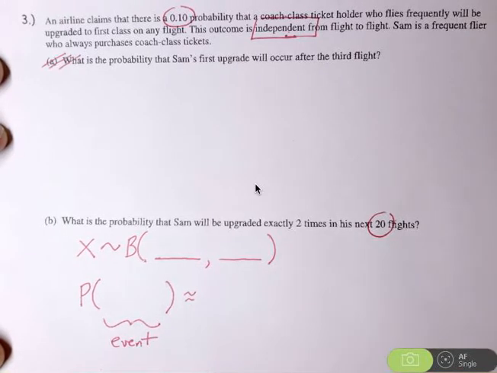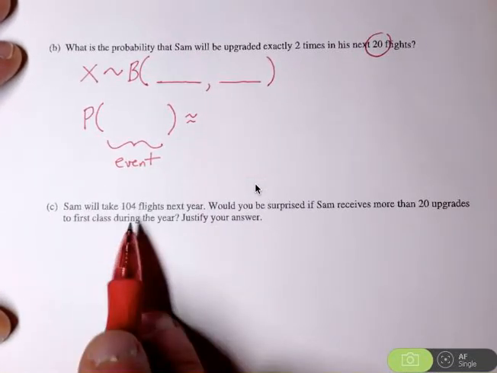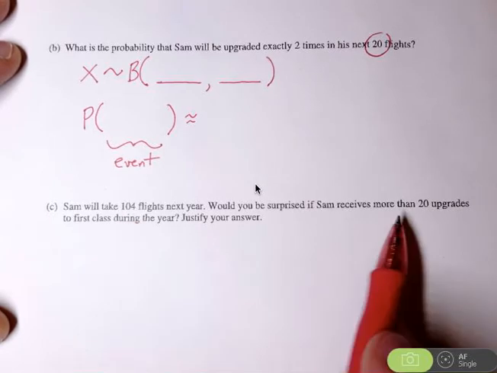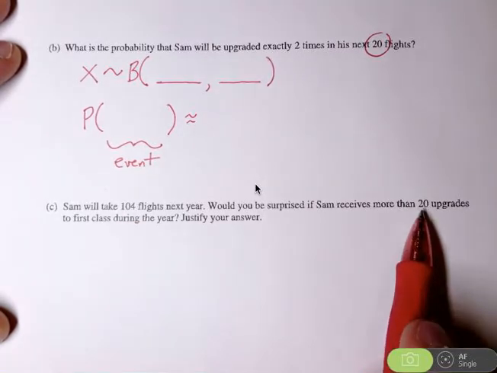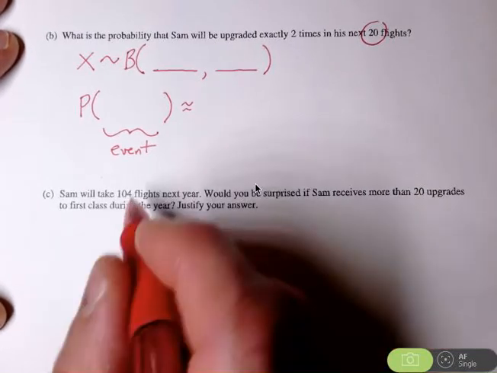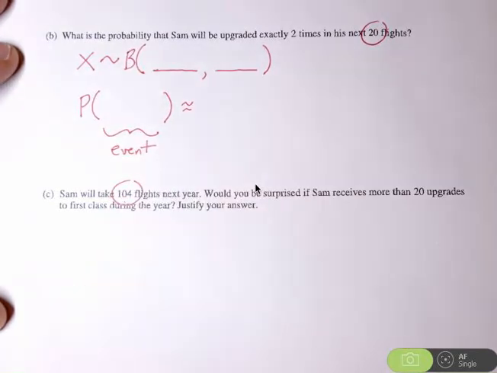So notice what's happening then in part C is we have a different number of trials. So Sam will take 104 flights next year. Would you be surprised if he received more than 20 upgrades? So it's something to think about. Now your fixed number of trials is 104. You still have that fixed probability of success of 0.1.